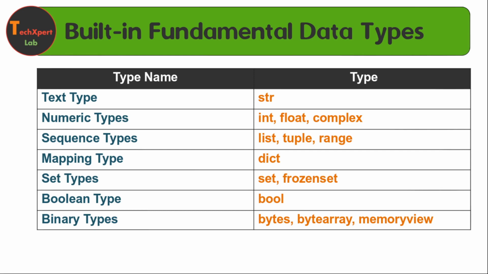Boolean values are simply true and false. See, boolean is only one type. Then binary type, which we haven't gone through yet, but later on we will explore the binary one.